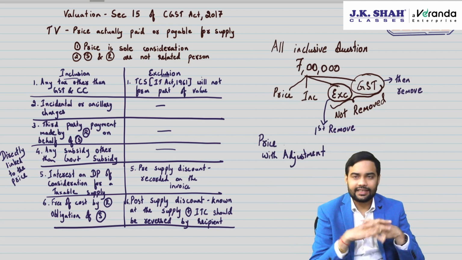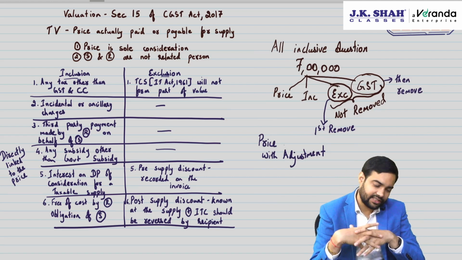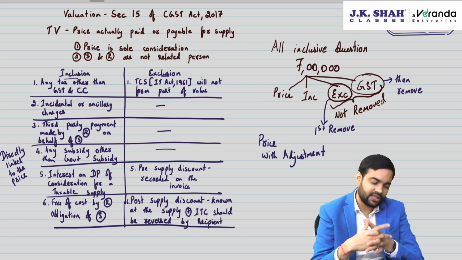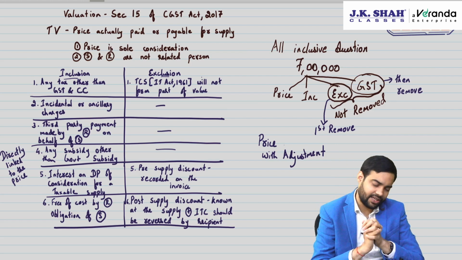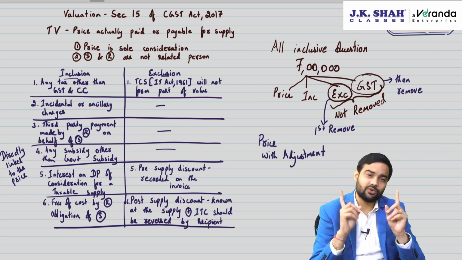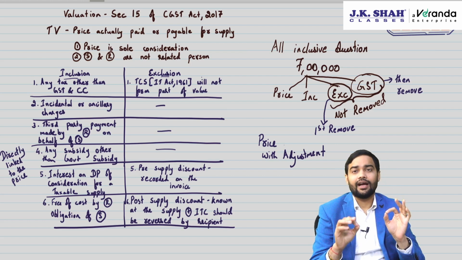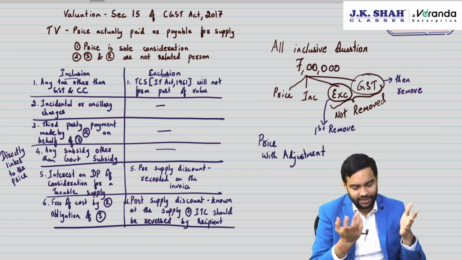Inclusions, any tax other than GST is included. Incidental charges are included. TCS will not be included. Third party payment included. Something given free of cost by the recipient which was obligation of the supplier will be included. Subsidy will be included. Government subsidy will be excluded, but only about directly linked to the price. Interest on delayed payment will be included.